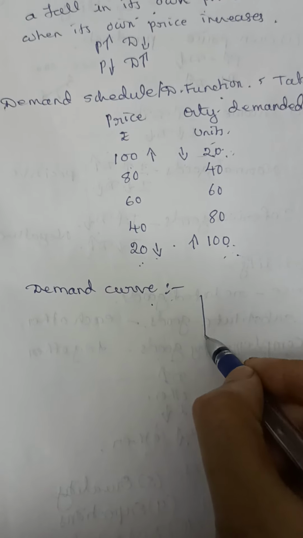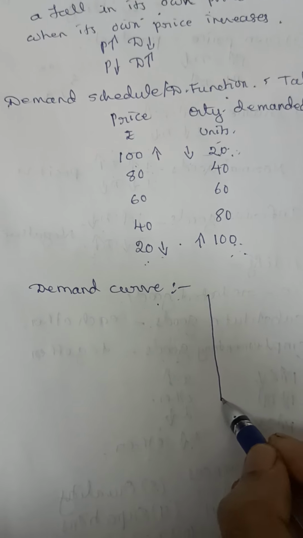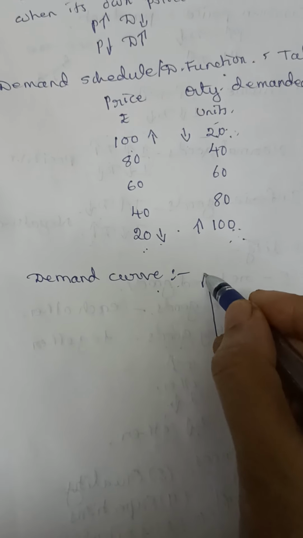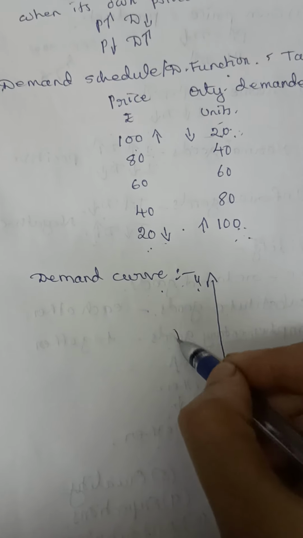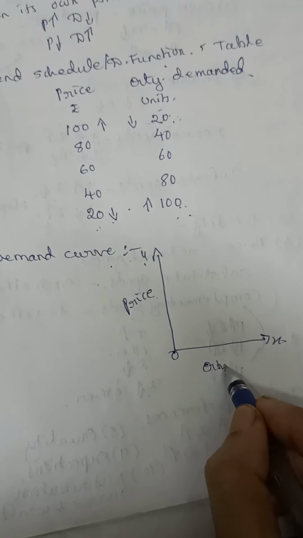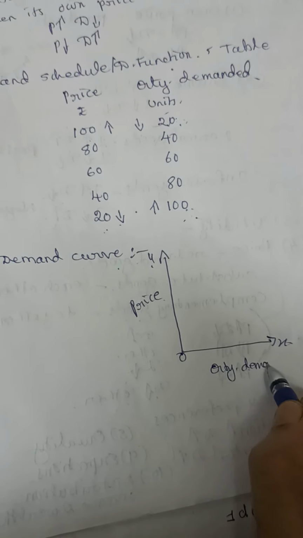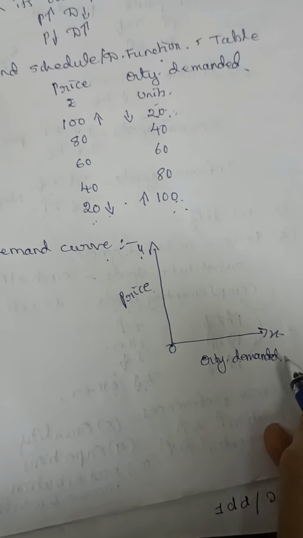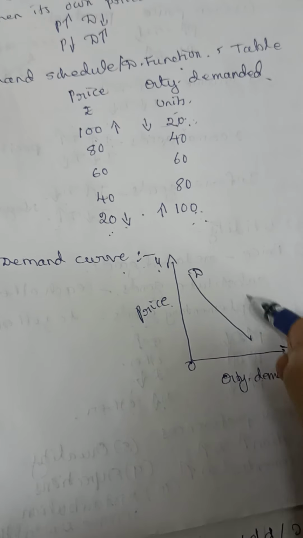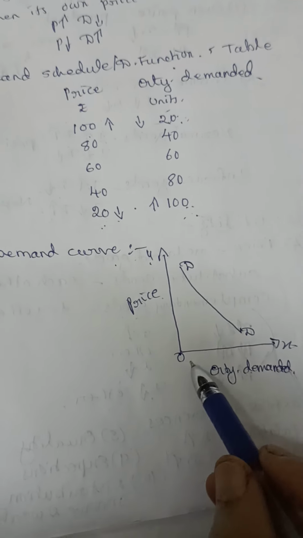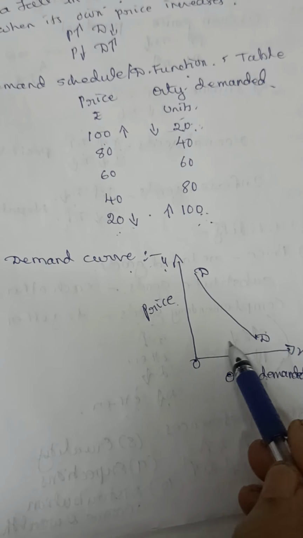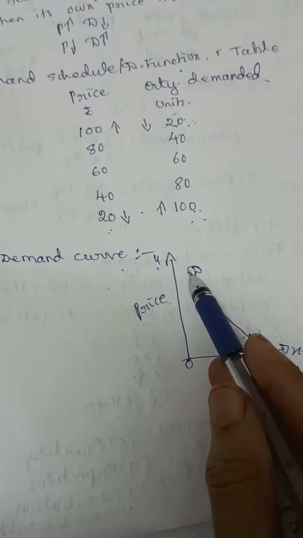First you have to mark the axes and label them: what is shown on the x axis and what is shown on the y axis. Then you have to draw the demand curve. This is our demand curve. It slopes downward because when the price is more, demand is less. When the price is less, demand is more. So it comes from top to down.